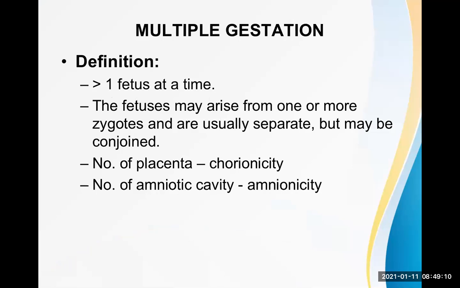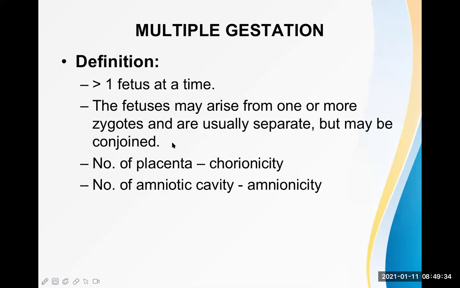And according to the gravida, even though there are more than one fetuses, gravida is always one. One gravida is counted there. And parity is also one. The fetuses may arise from one or more zygotes and are usually separate but may be conjoined.